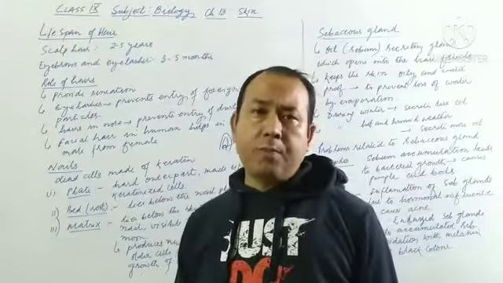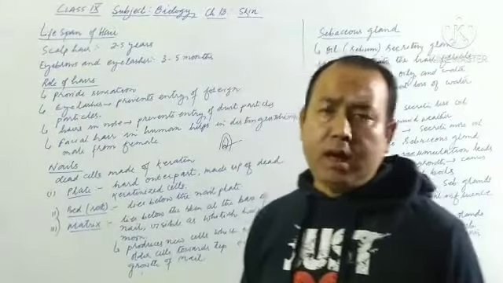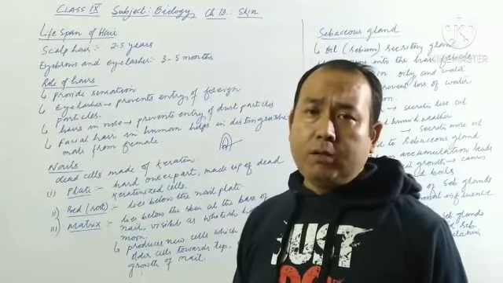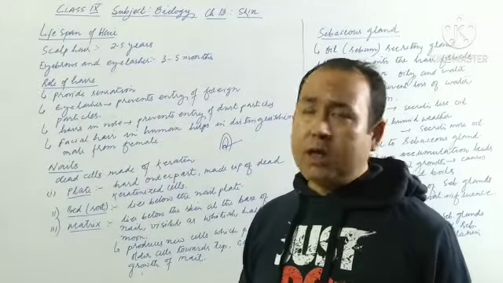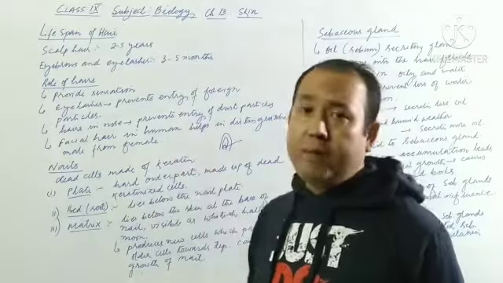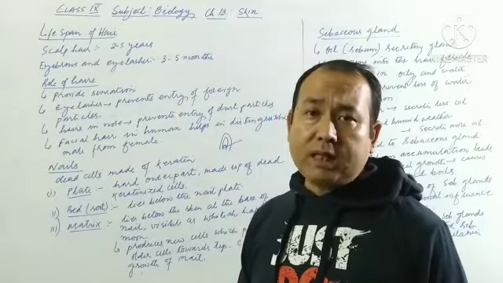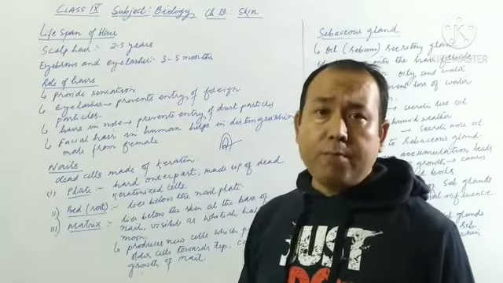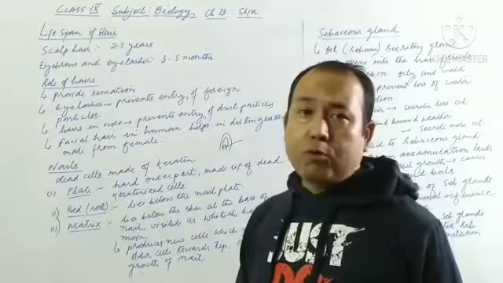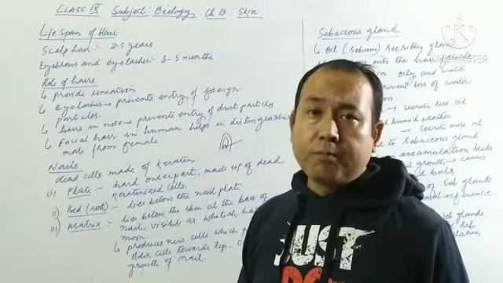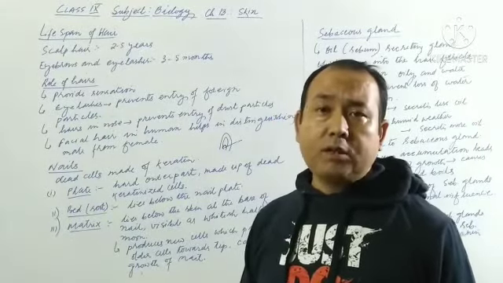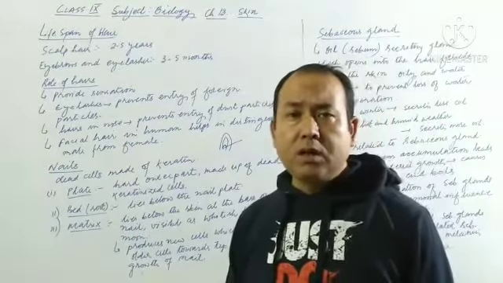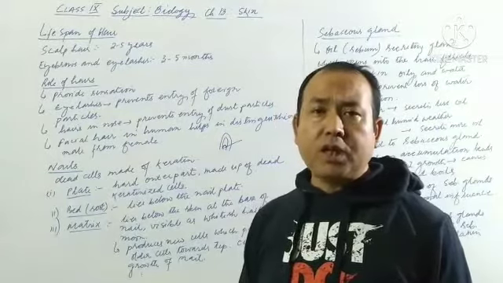Now the next point which is left in the hair portion is the lifespan of hair. Scalp hair usually remains alive, or is usually replaced, after every 2 to 5 years. And if you talk about the eyelashes and eyebrows, they are usually replaced after every 3 to 5 months. And then next comes role of hairs. The hairs, as we have already discussed, are usually provided with nerve endings, nerve fibers, so that is why they give sensation.